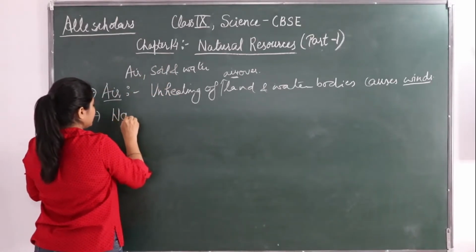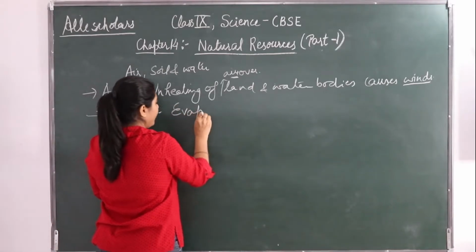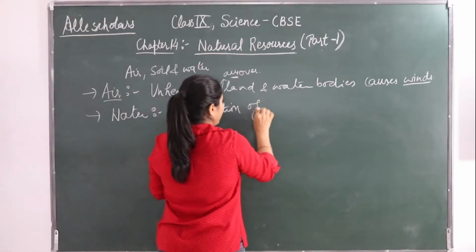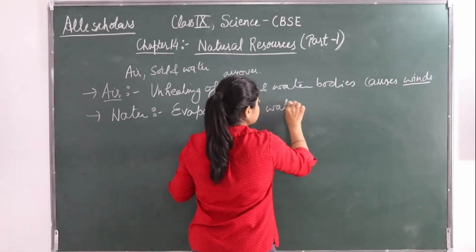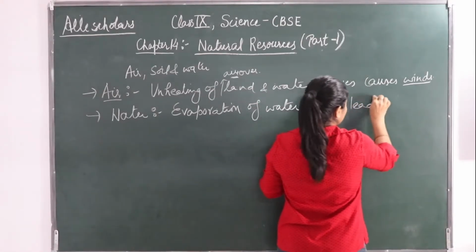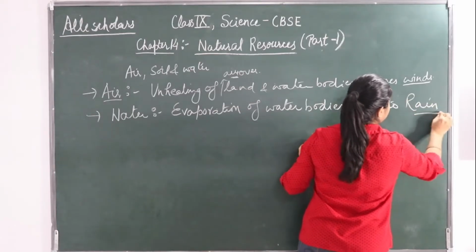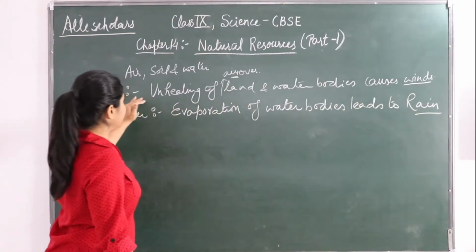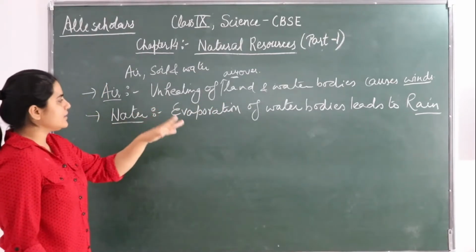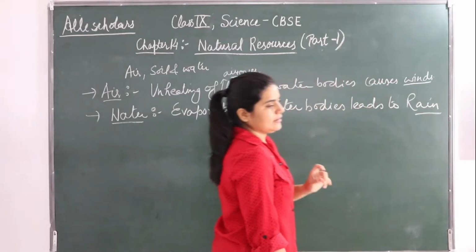So water, evaporation of water bodies leads to rain. Fine. So what is air giving? Winds. Water is giving us rain. Evaporation of water bodies leads to rain.